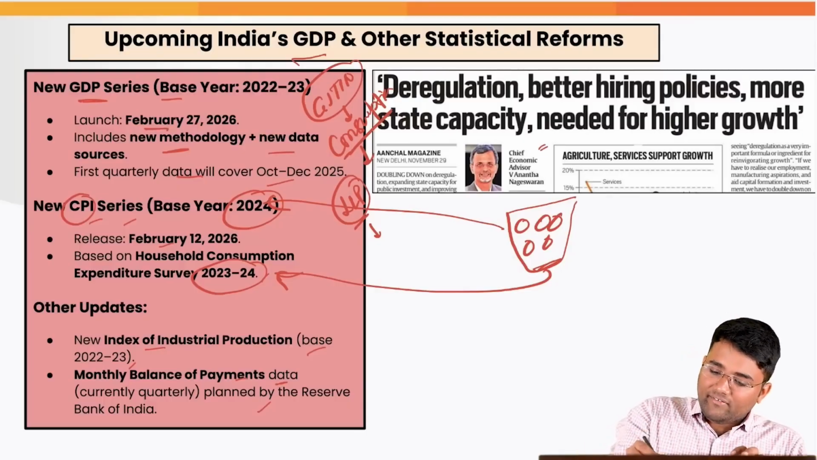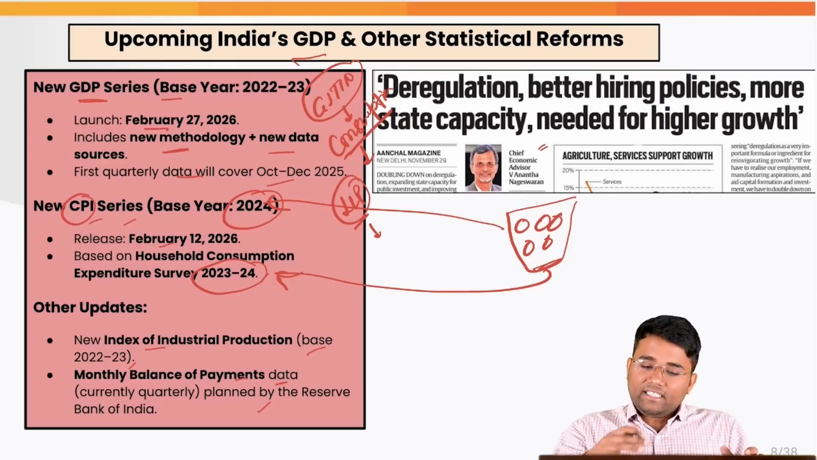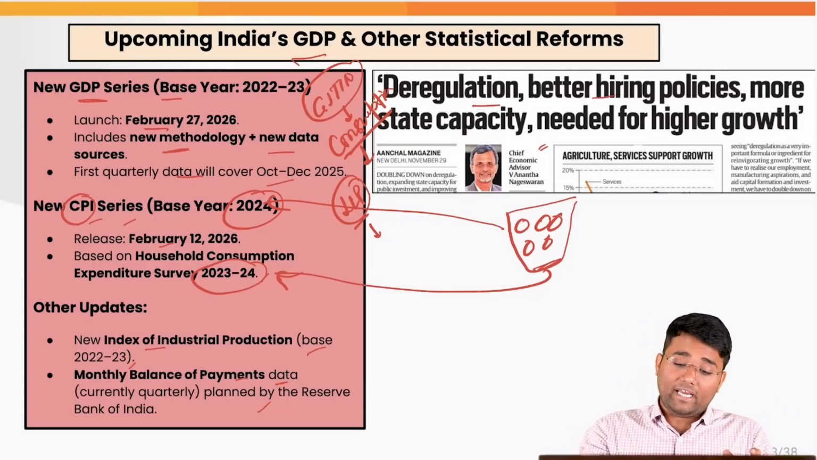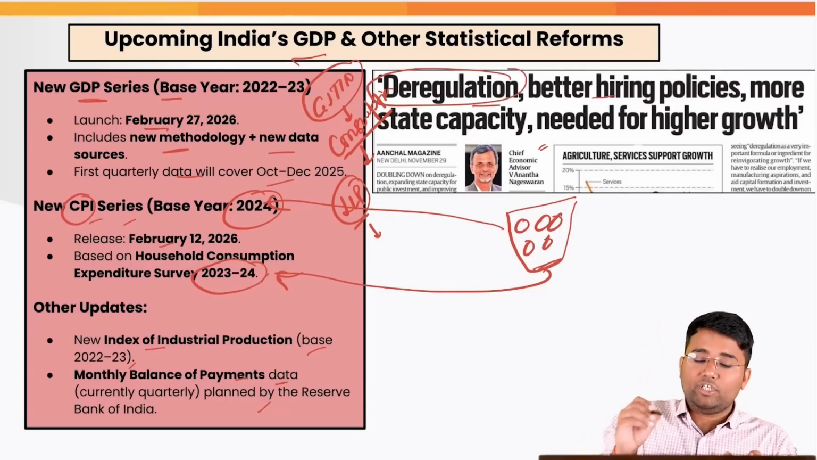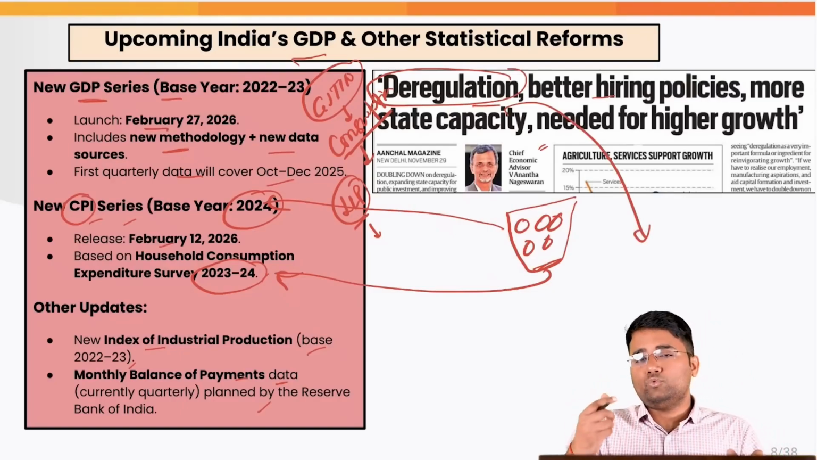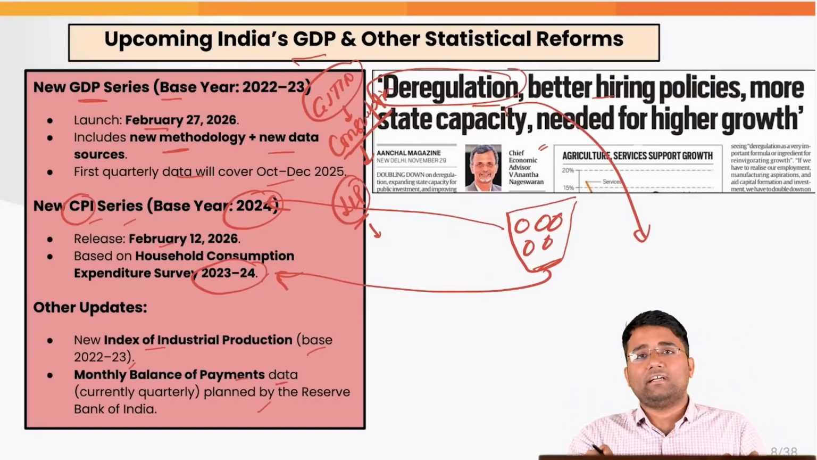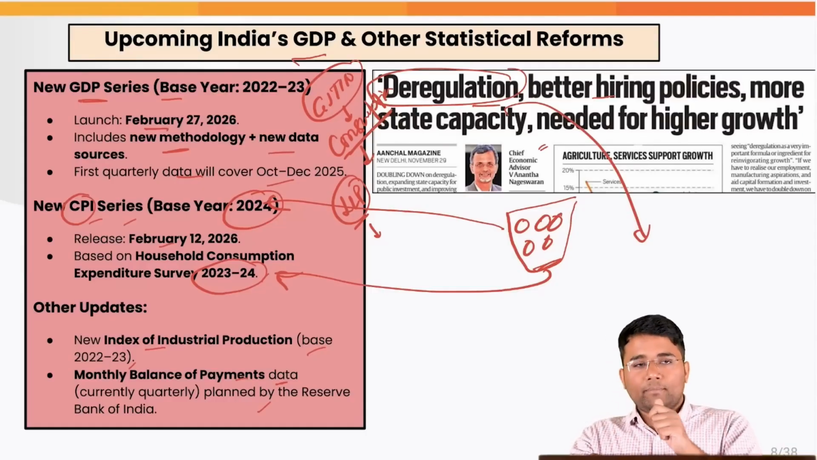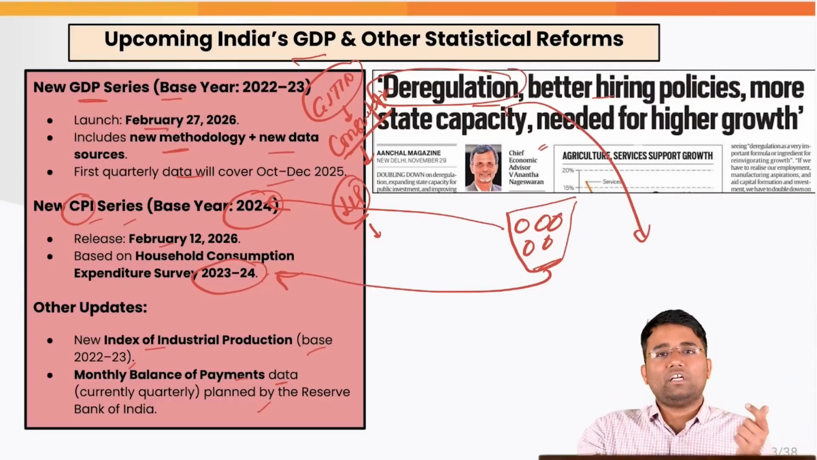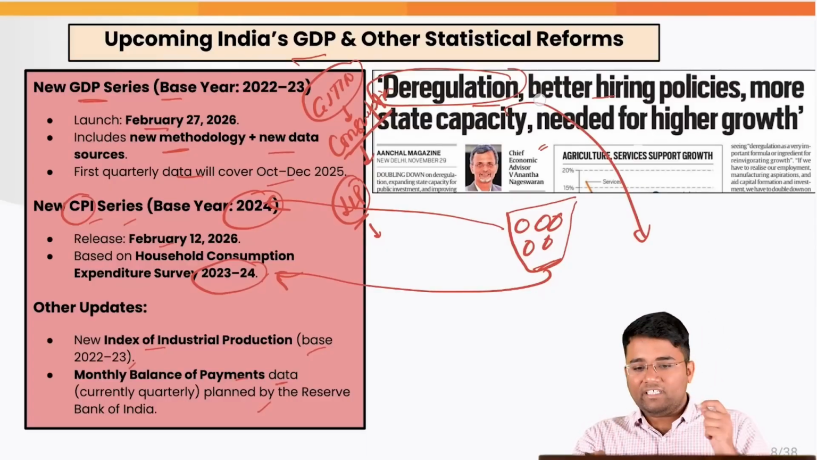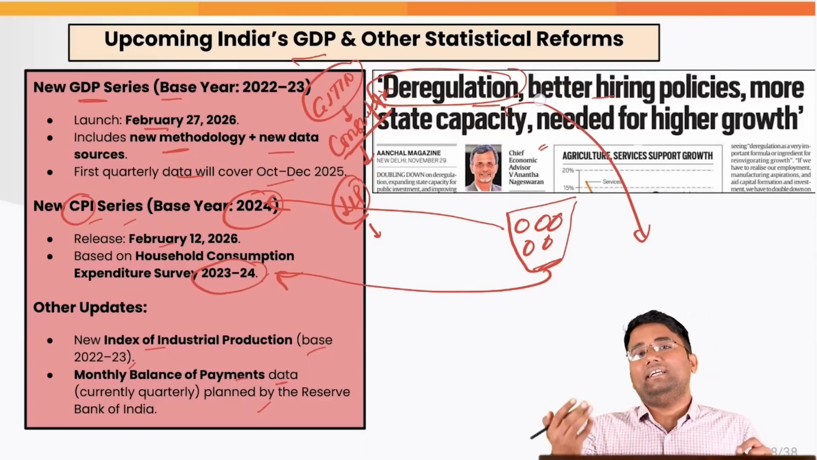And our Chief Economic Advisor said last year that there is a need for deregulation, better hiring policies, and more state capacity for higher growth. So there is a need for deregulation of the sectors. Along with that, there is a need for further identifying the issues with regard to the policies that are coming, and with regard to the methodology that we are taking into account. Because when we get proper data, and global confidence increases, or even Indian commentators related to the economy gain confidence, the reliability of that data will further increase.